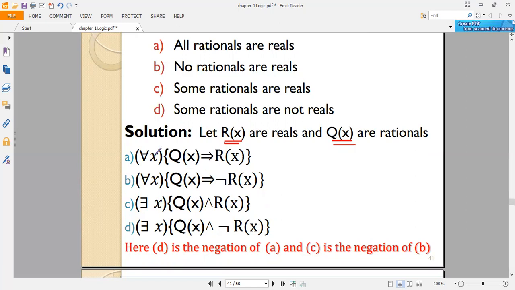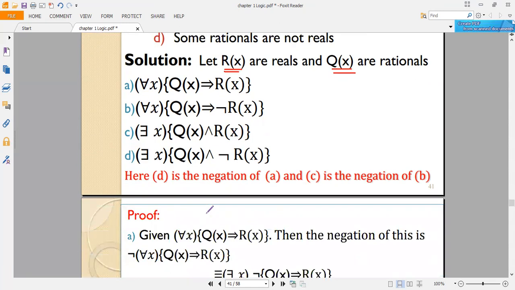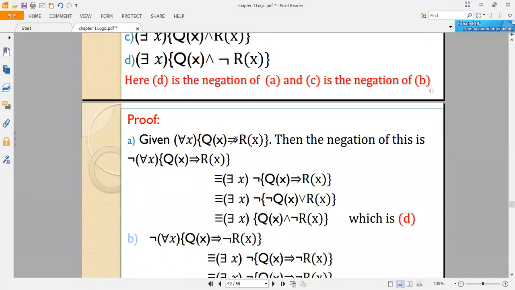Now let's prove how it moves from this one to this one. Proof: for all x, Q of x implies R of x. Given this, take the negation of this statement: negation of for all x, Q of x implies R of x. The negation of for all x is there exists x, and the negation of Q of x implies R of x. By applying the equivalence rule of propositions, Q implies R is the same as negation of Q or R. So it becomes the negation of Q of x or R.